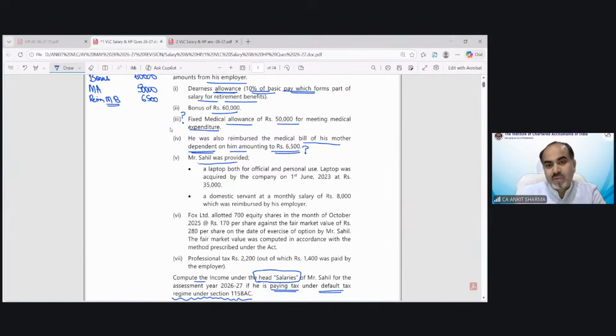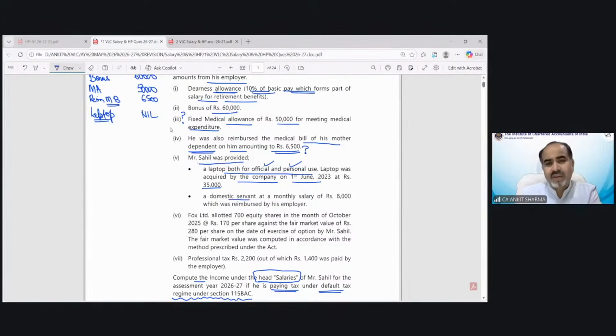Now, Mr. Sahil was provided a laptop both for official and personal use. The laptop was acquired by the company for rupees 35,000. So, what is the treatment of a laptop? Laptop is a movable asset which has been provided by the employer to the employee for official as well as personal use. We have discussed that provision that if a laptop or computer has been given to the employee for the purpose of use, then the taxable value would always be nil. No taxable value. Clear?